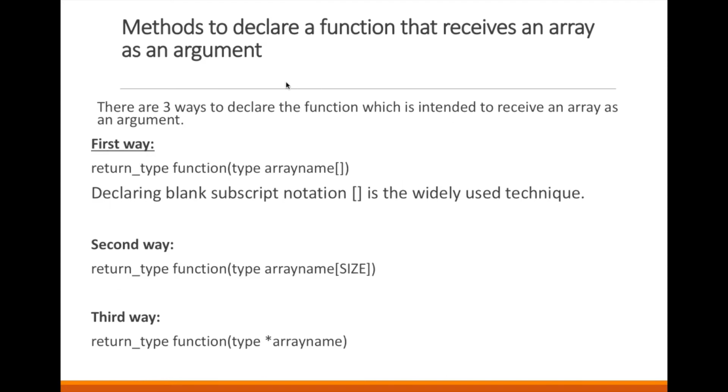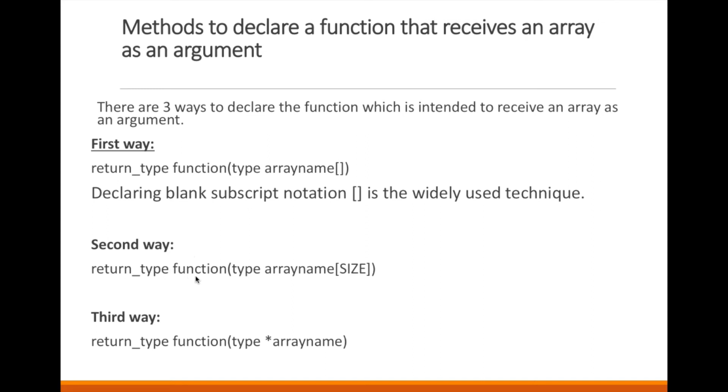Now we have to declare a method in which a function will receive an array. Means we have to define a function. So when we are defining any function, there are three ways to define or declare a function. You have to provide the return type, function name, and in the argument you have to write the data type, array name, and no need to provide size.